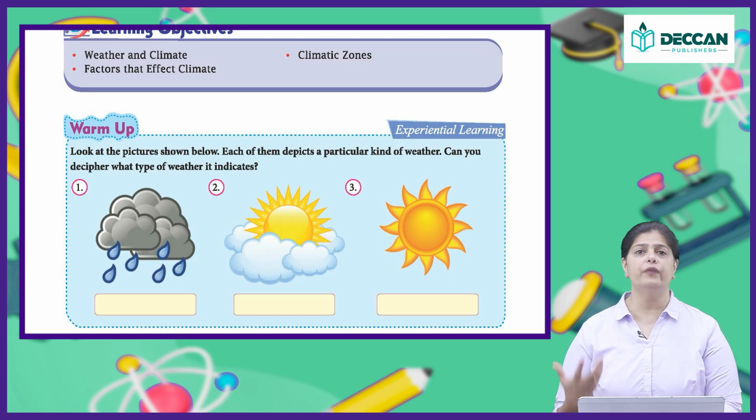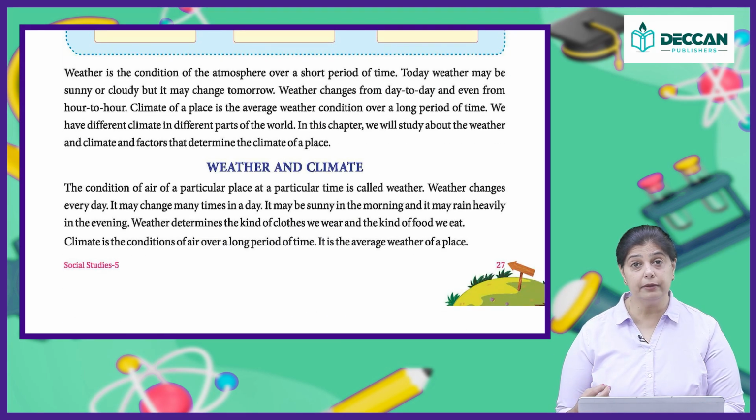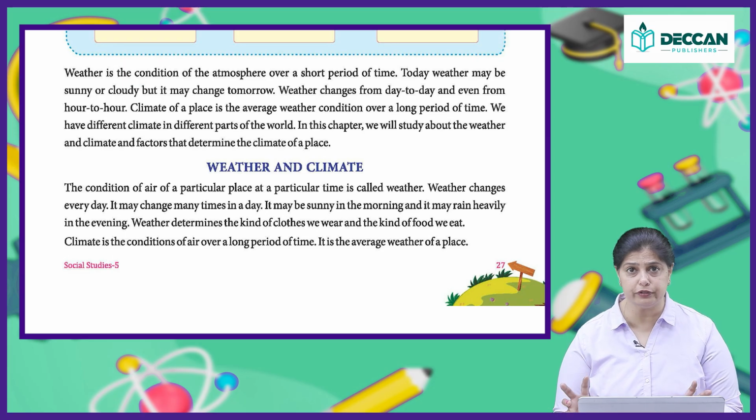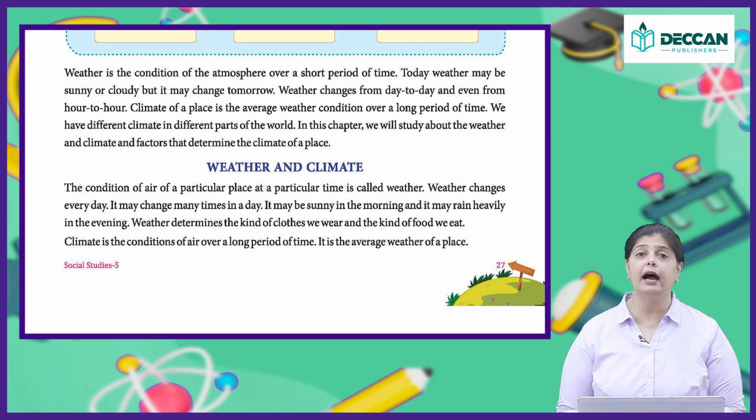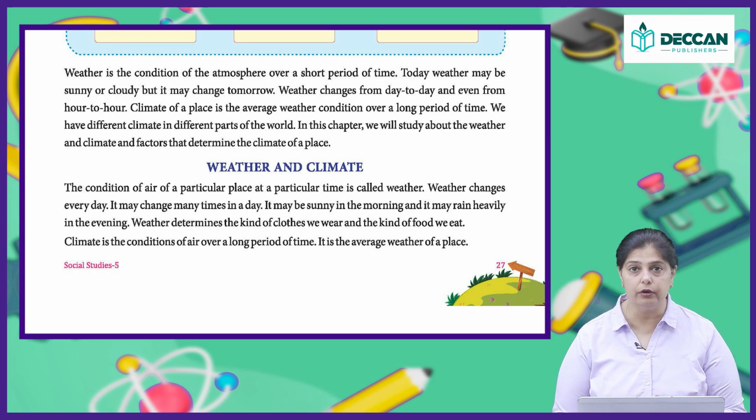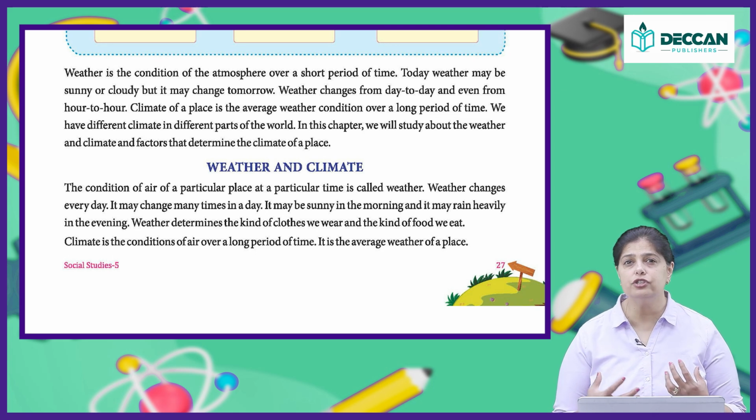Now, what is weather? Weather is nothing but the condition of the air, or the atmosphere, over a period of time. So weather can change over a short period of time. It may happen that when you wake up in the morning, you feel it's quite cold. Slowly and gradually, around 11ish, dark clouds form in the air, and then you have some rain, and after that, the rain settles down and the sun comes out.